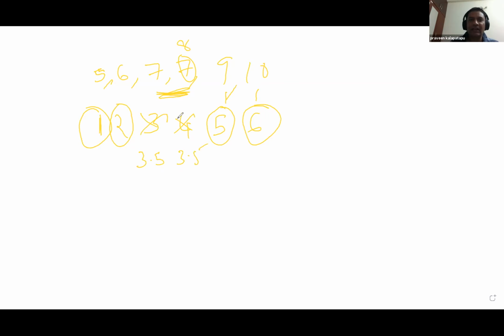Okay. So now it comes here. Let's say a more complicated case. You have three 7s, right? Here also, if you put ranks, how are you going to put them here?